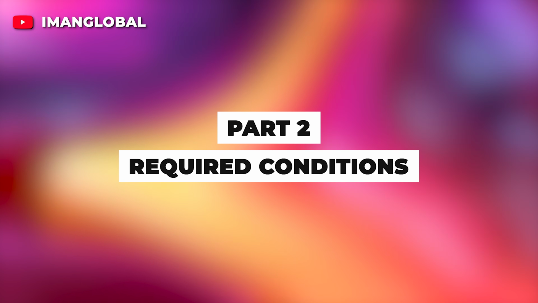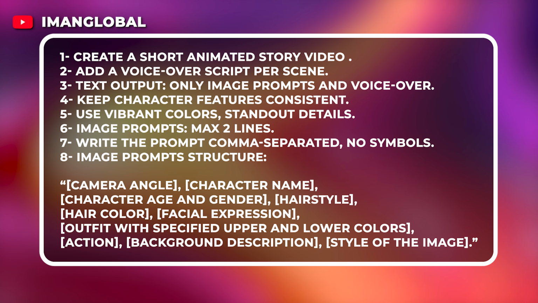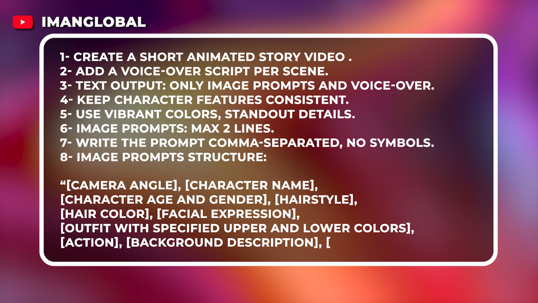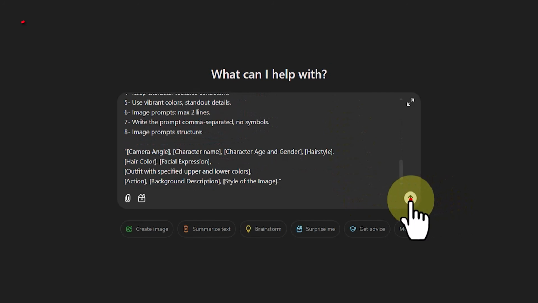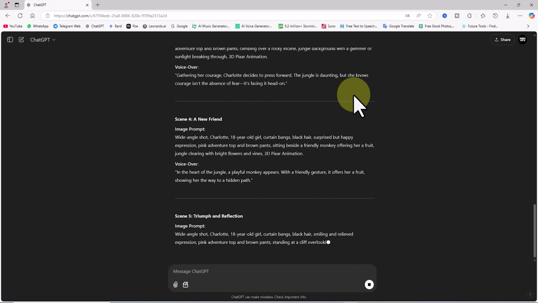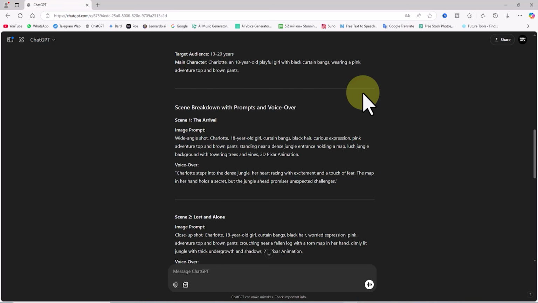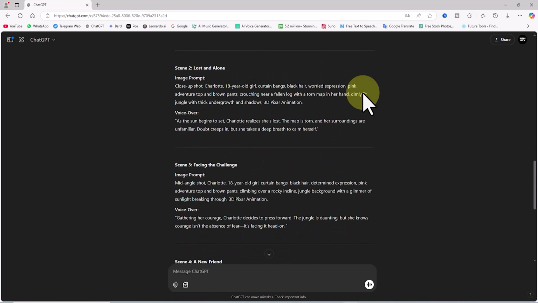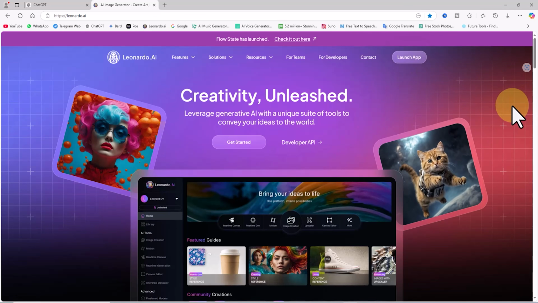In the second part of the guide, we asked ChatGPT to generate a story based on our inputs and structure. This includes prompts for image creation and text for the narrator's voiceover. I simply copy and paste these prompts into ChatGPT, and as you'll see, ChatGPT creates the entire story based on the requirements we've provided, image prompts as well as text for the narrator. At this stage, we have the story and image prompts, so we move on to the next step, creating the images. This step is done using Leonardo AI.